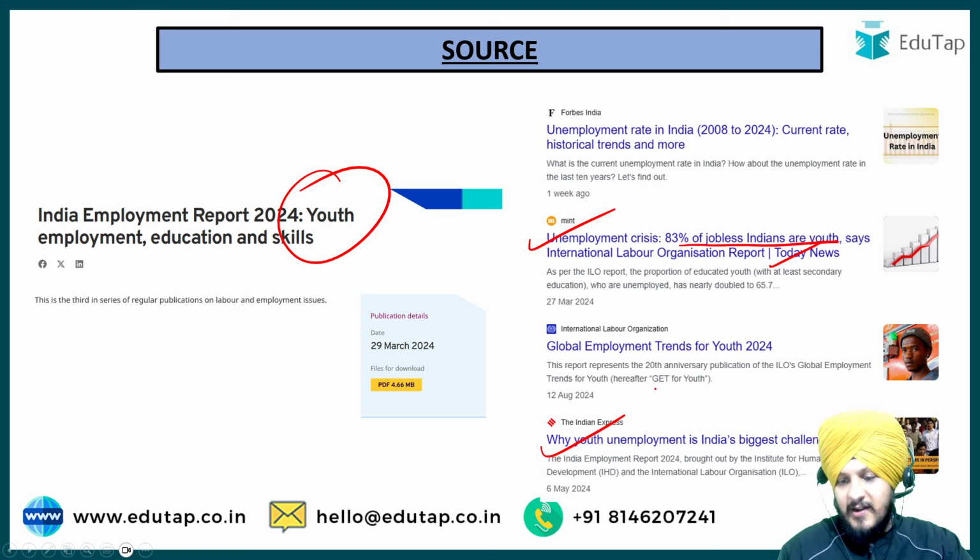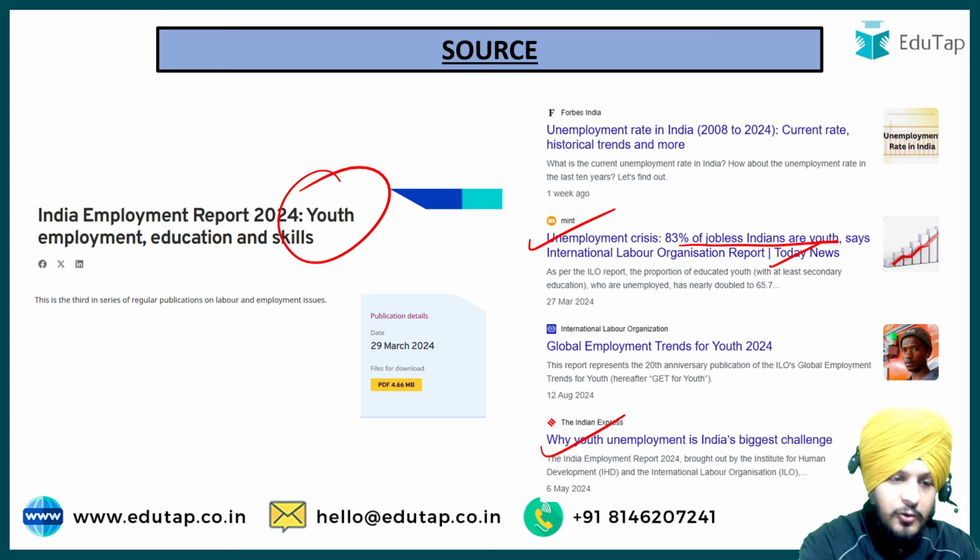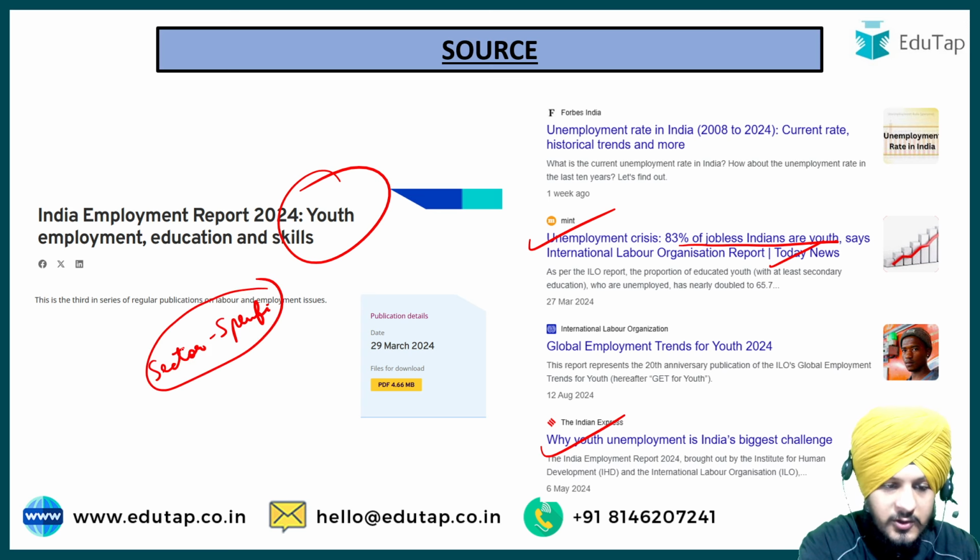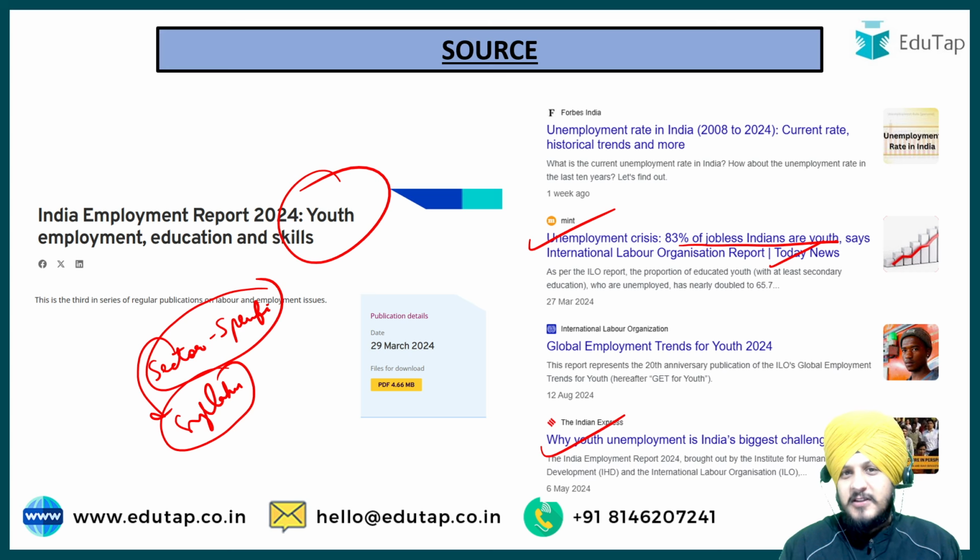So what is the key learning from this whole question? The key learning for the future is that you should focus on sector specific reports, not all the reports, but only those sectors that align with your syllabus. For example, it can be skills, it can be MSMEs, it can be employment, all such things. Not all the reports, only those reports that are very much highlighted in the newspaper.